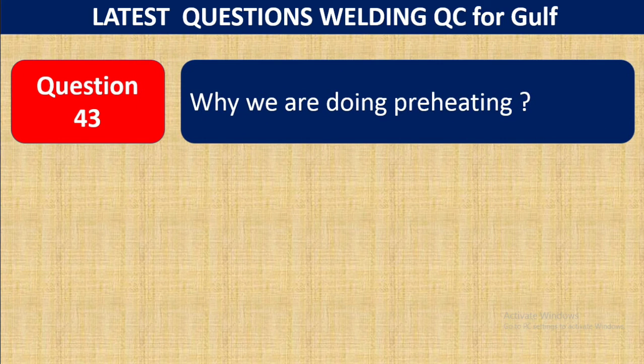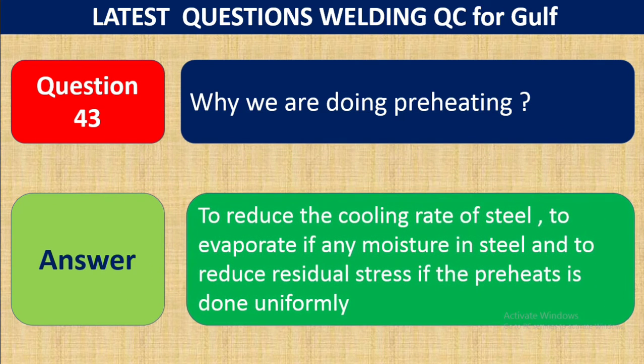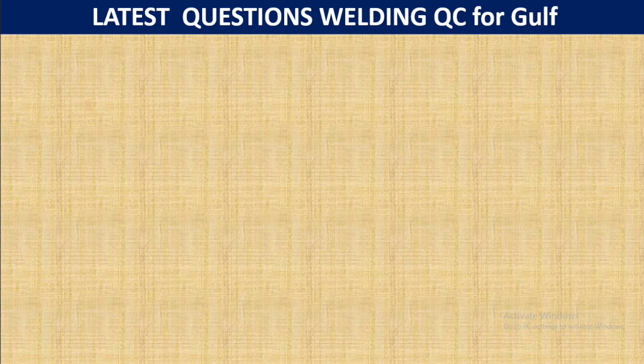Question number 43. Why are we doing preheating? This is an important question. The answer: to reduce the cooling rate of steel, to evaporate any moisture in the steel, and to reduce residual stress if the preheat is done uniformly. So this is why we need preheating.